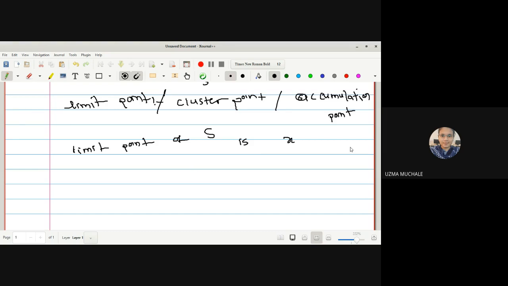Which condition should it satisfy? Every neighborhood of X contains an infinite number of members of that set S. Suppose we have a neighborhood of X, say S1. We will denote it by n, the neighborhood of X, which contains infinitely many points of S. Then we call it a limit point.